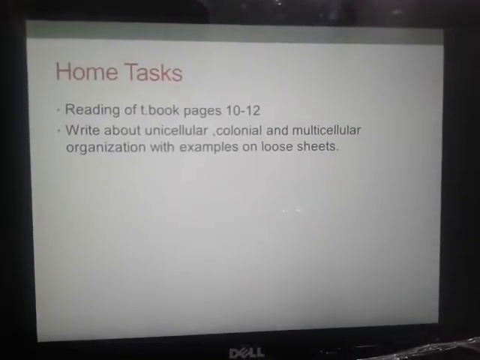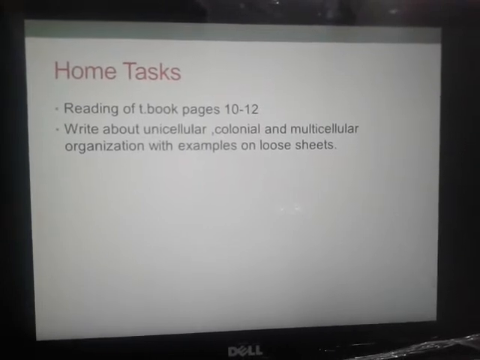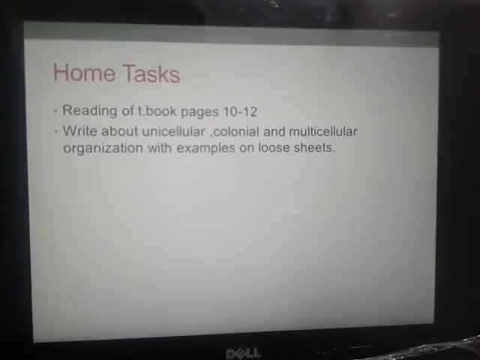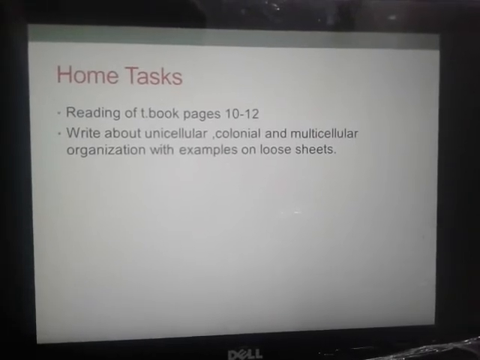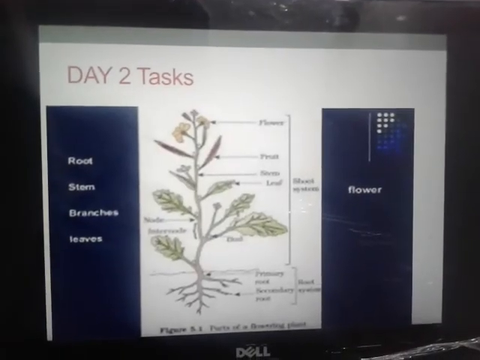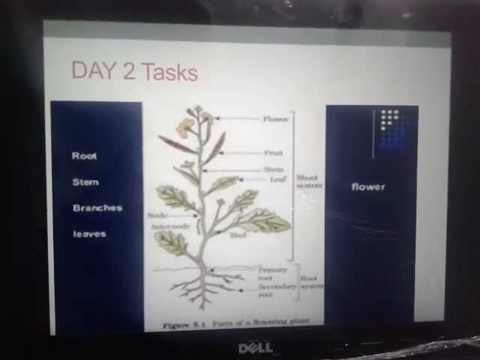Now it's time to share the home tasks for day 1, that is reading of textbook pages 10 to 12. Write about unicellular, colonial and multicellular organization with examples on loose sheets. Day 1 tasks completed.